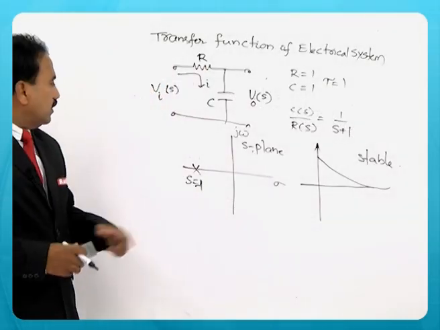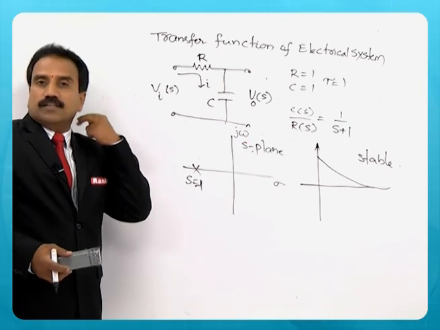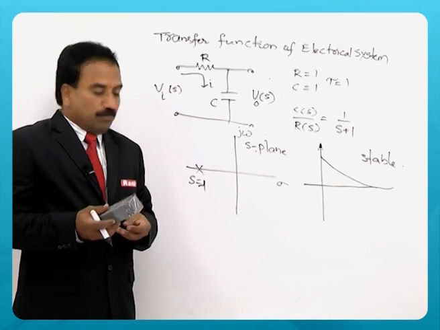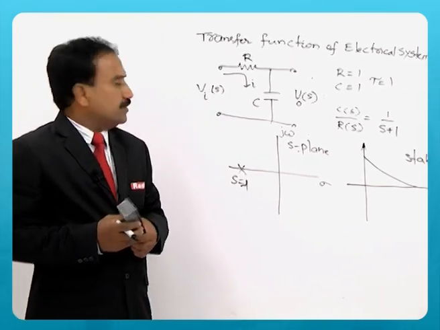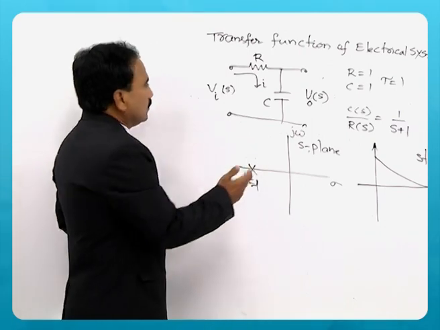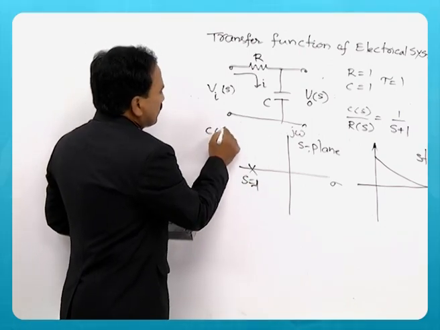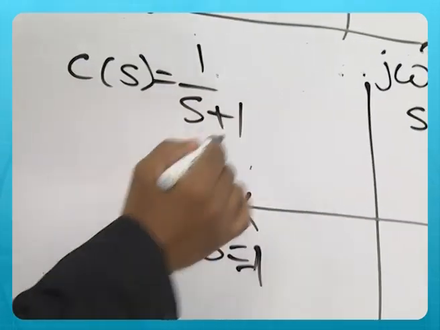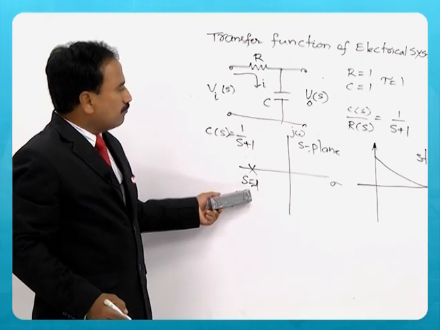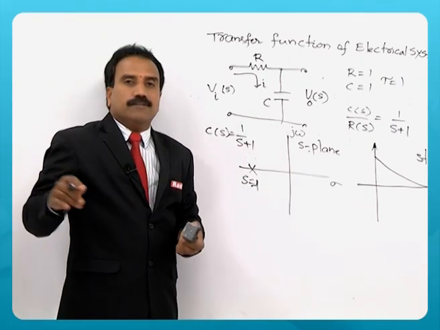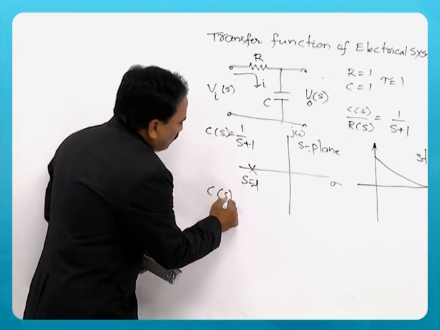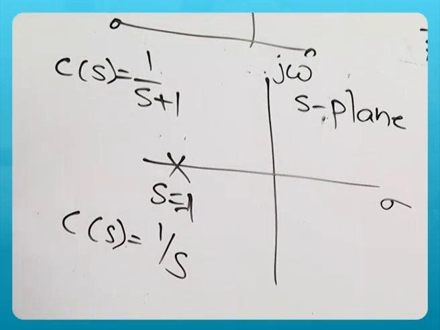Location of poles in the S plane will indicate the stability of the system and how fast the system is approaching the desired output. So, I can say that here C of S is equal to 1 by S plus 1 for impulse input. The pole is here in the left half, so the response is decaying as time approaches infinity. Suppose C of S is equal to 1 by S. What does it mean?